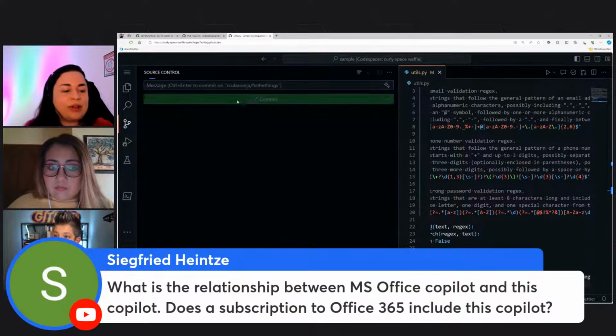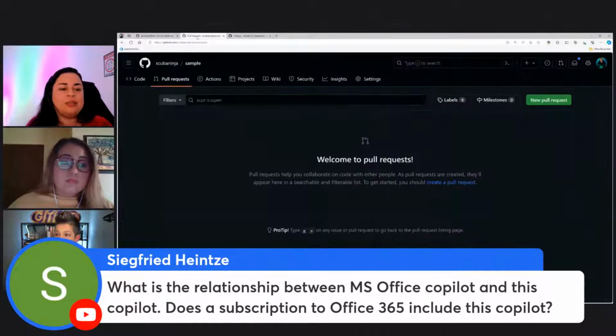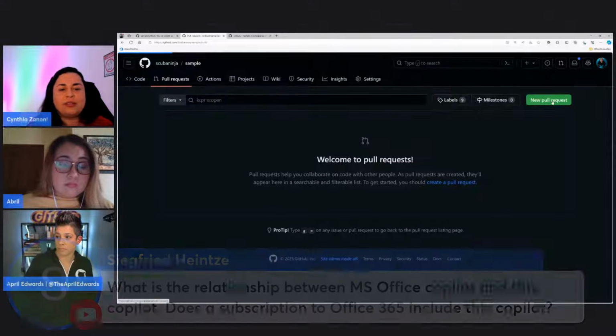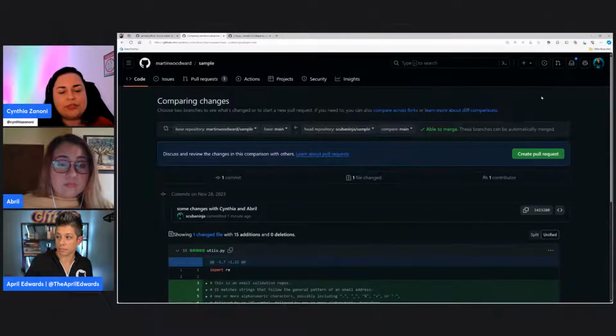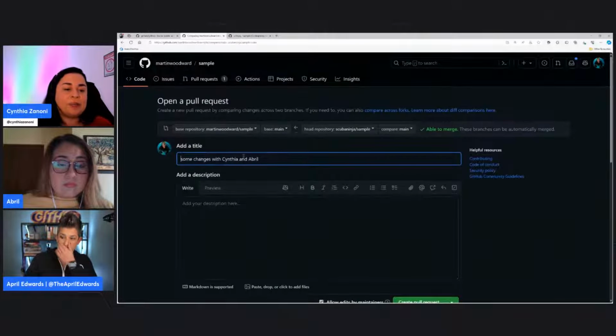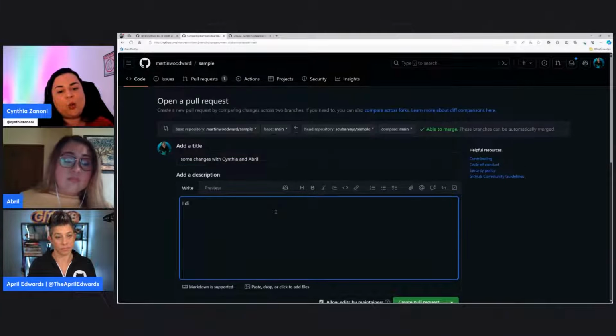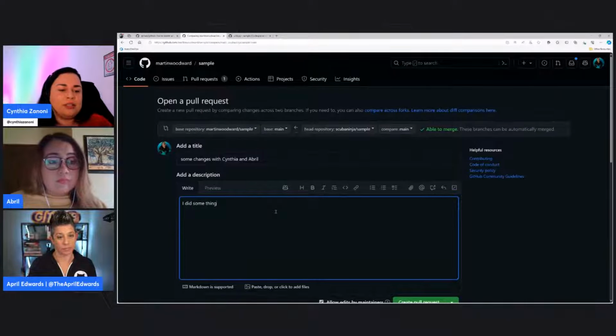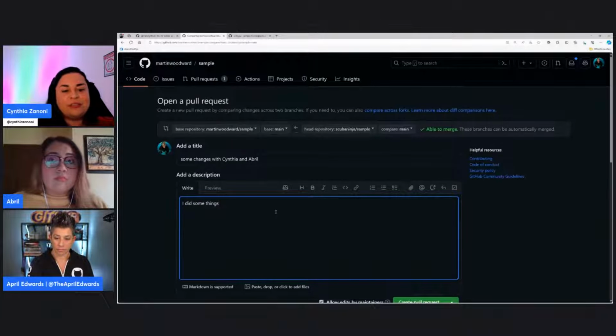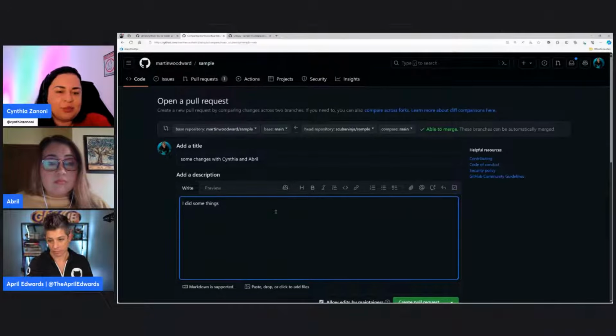I think this is interesting because during Ignite week, we had lots of announcements in terms of Copilots coming to Security, M365, etc. But it's important to say that in terms of subscriptions, the GitHub Copilot subscription is related to GitHub Copilot, and M365 is a different subscription. So if you have one, you will have just a single subscription and not both platforms.